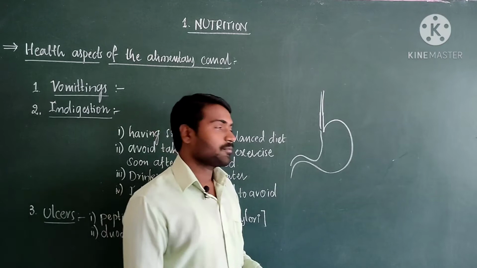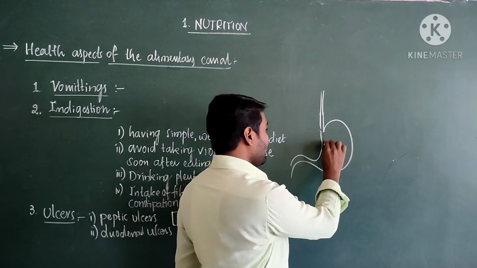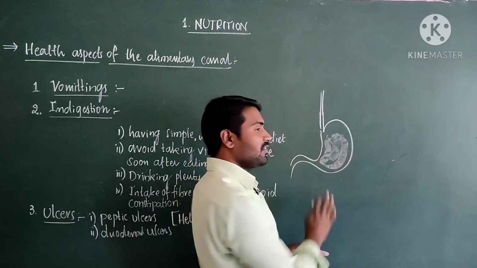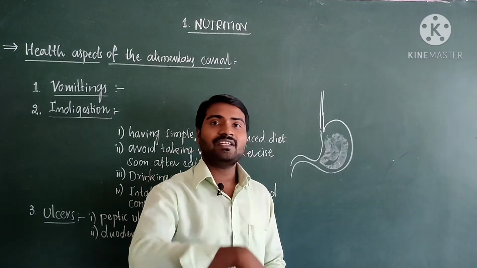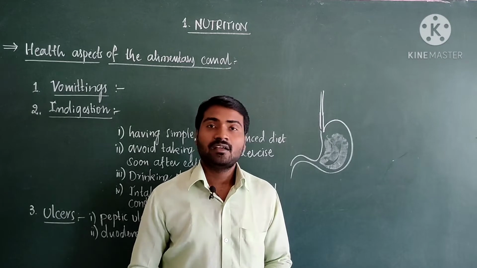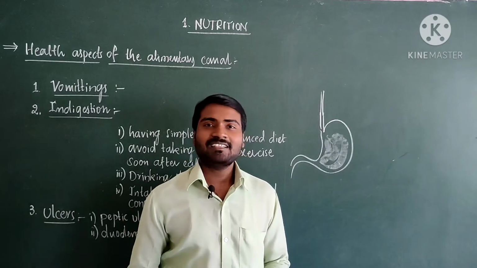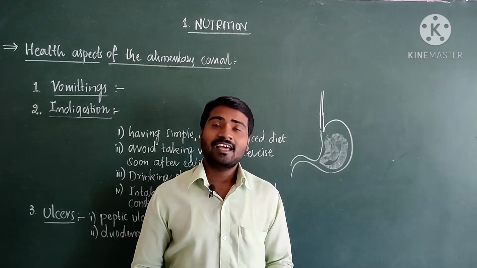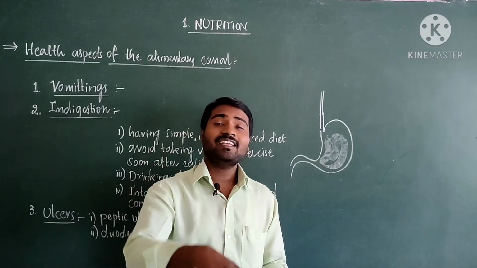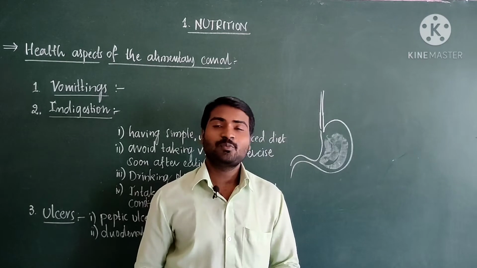When we are eating, our stomach should fill nearly 70 to 80%, because we should not fill the stomach completely, 100%. When we fill the stomach 100%, there is no chance for release of digestive juices, is it or not? And there is no space for these digestive juices to work on the food particles.